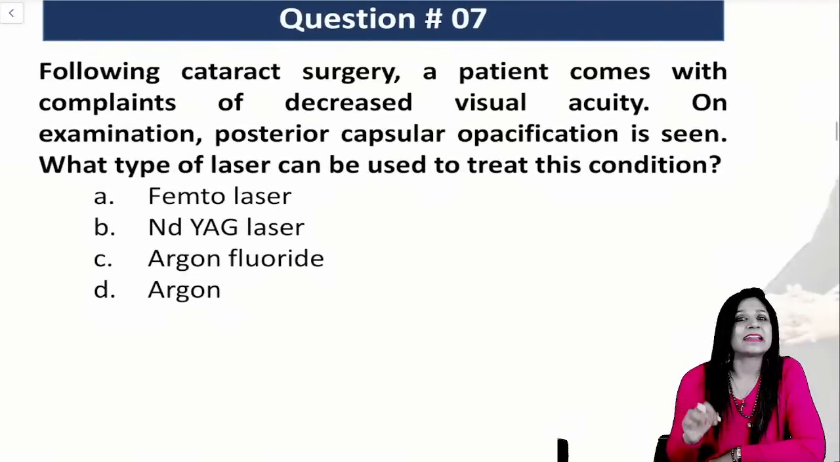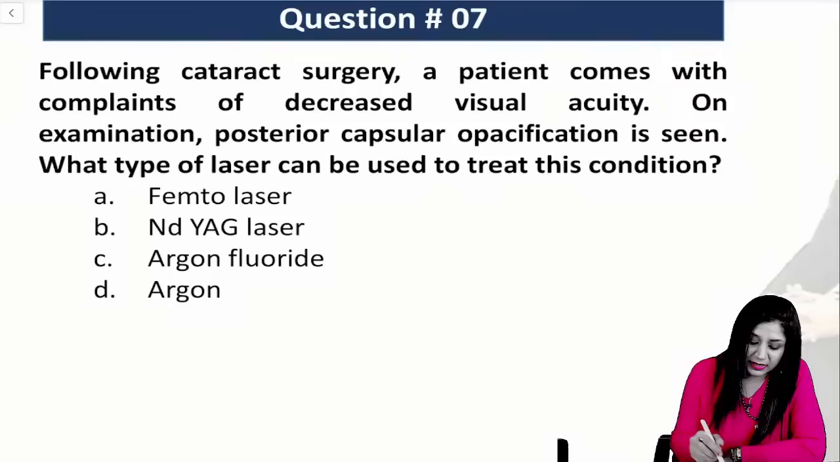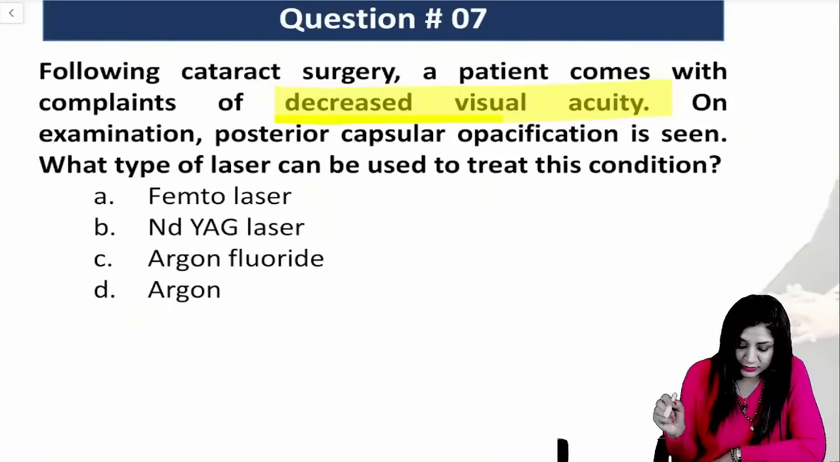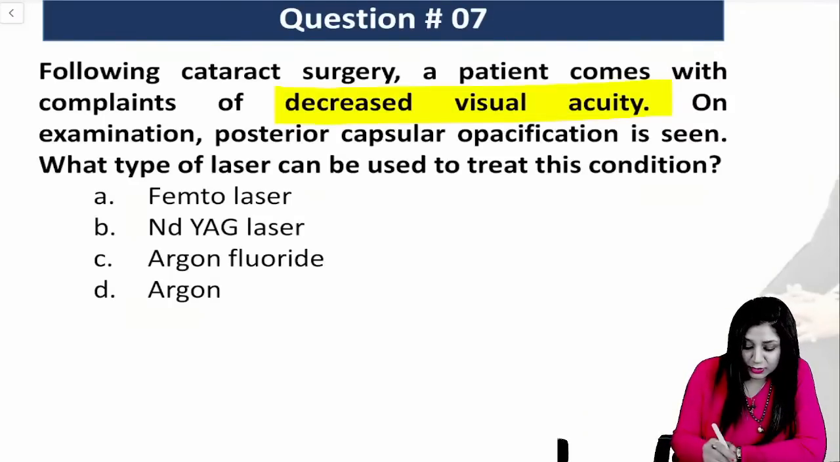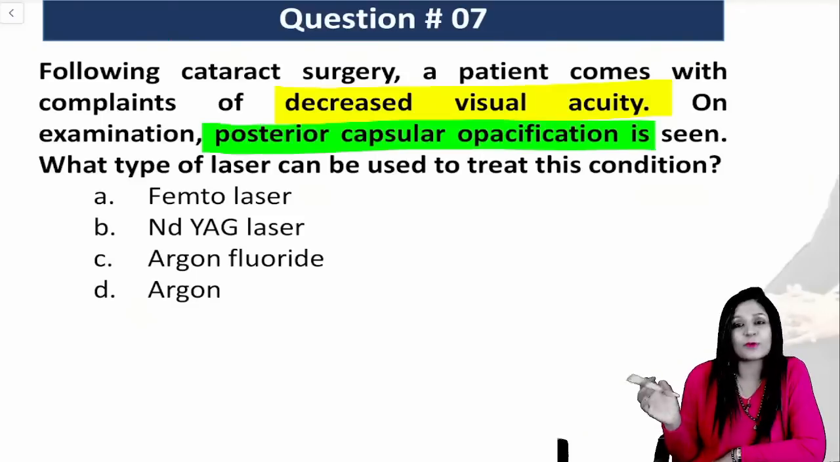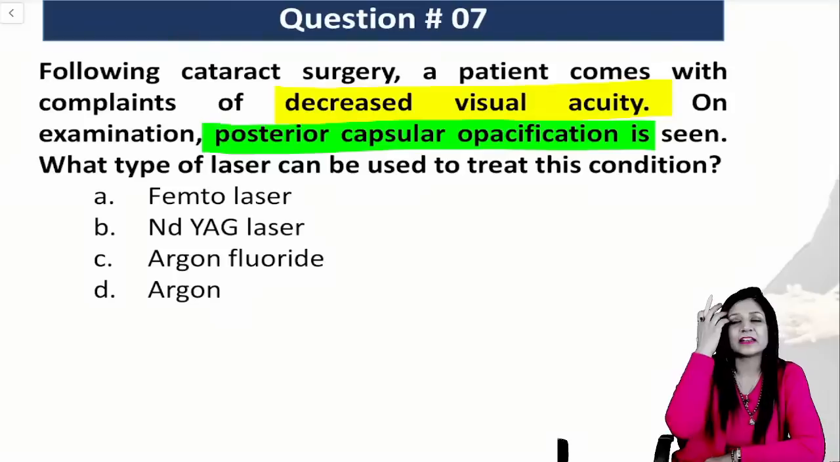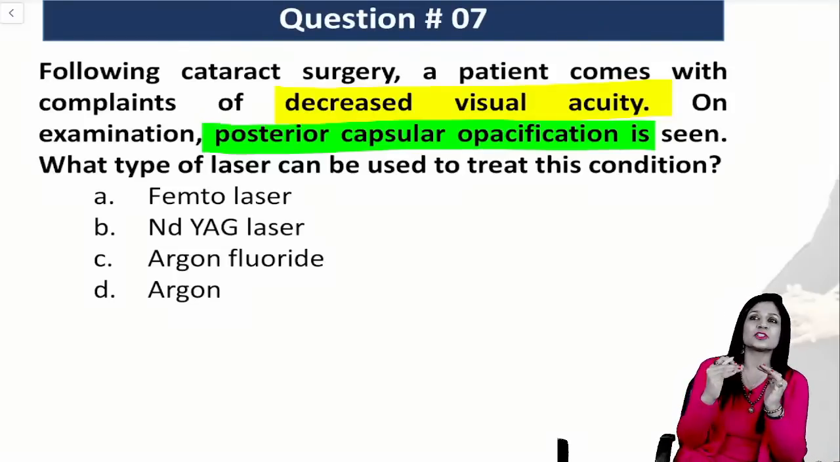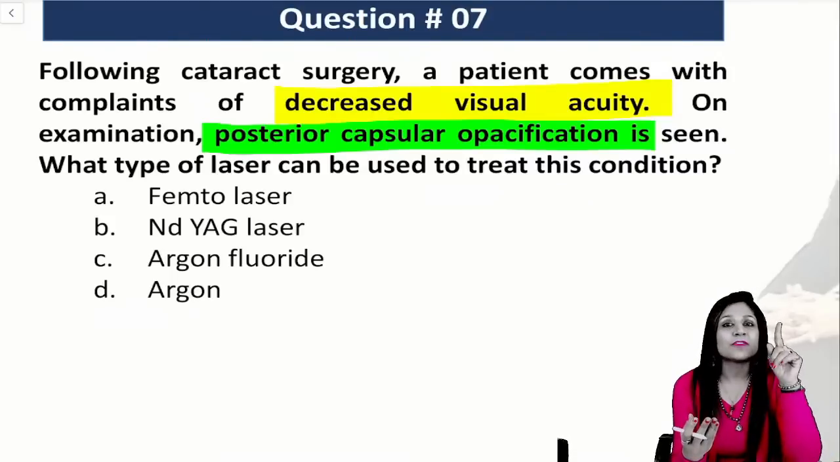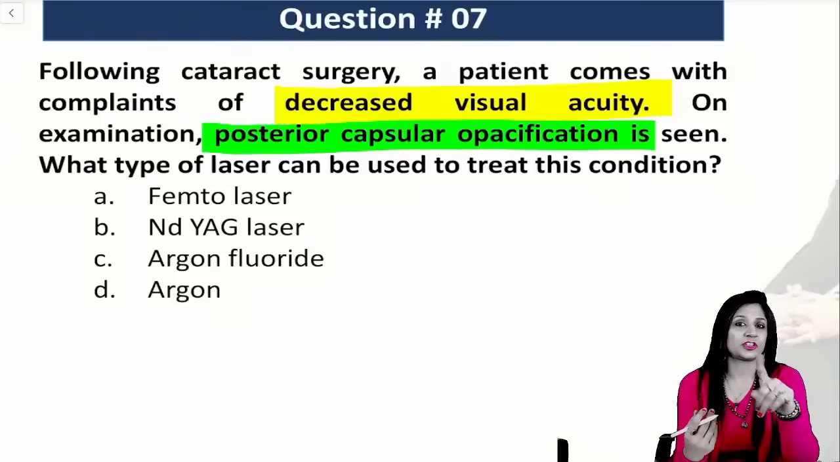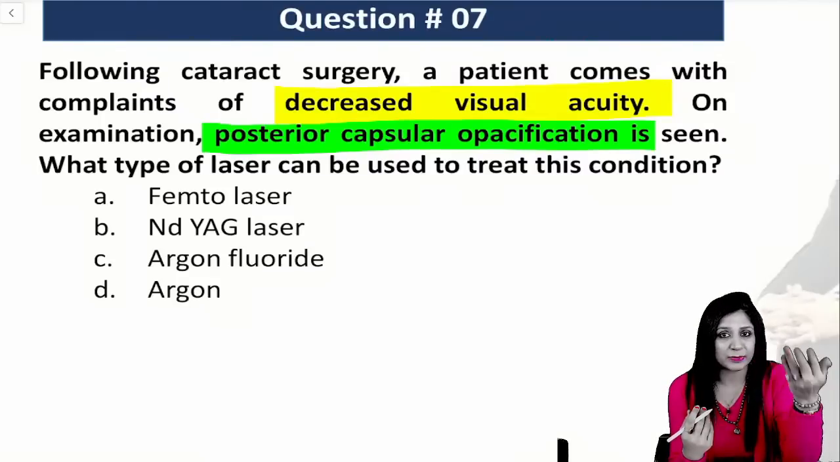Following the cataract surgery, the patient is coming with again diminution of vision, and they have told you the diagnosis also, that there is a posterior capsular opacification. They are asking directly the treatment, but nowadays you will see that they will not even tell you the diagnosis, they will ask you the diagnosis of the treatment. So when we have again diminution of vision after the cataract surgery, it is PCO.